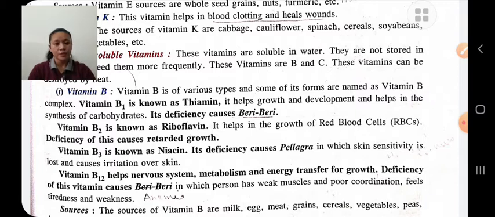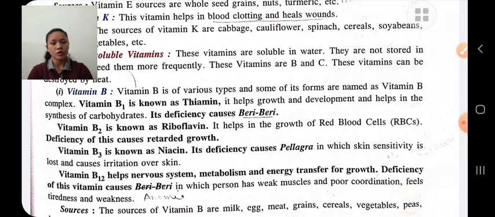Vitamin B3 is also known as niacin. Its deficiency causes pellagra, in which the sensitivity of skin is lost and it causes irritation over the skin. Vitamin B12 helps the nervous system, metabolism and energy transfer for growth.